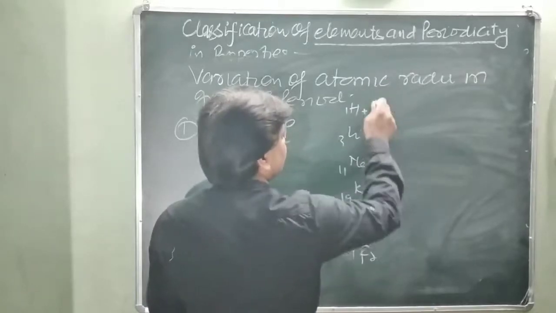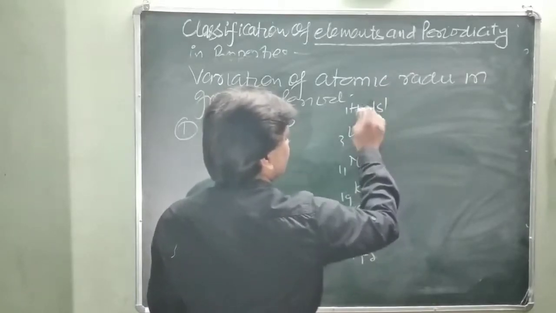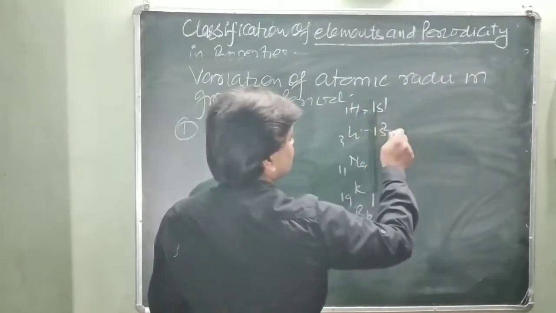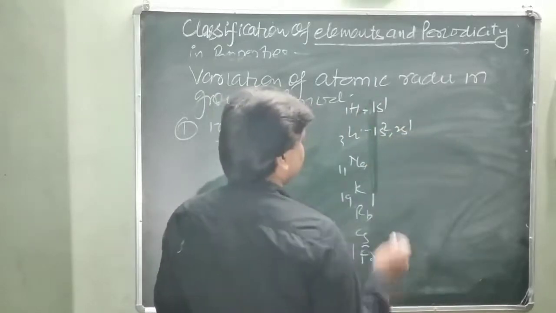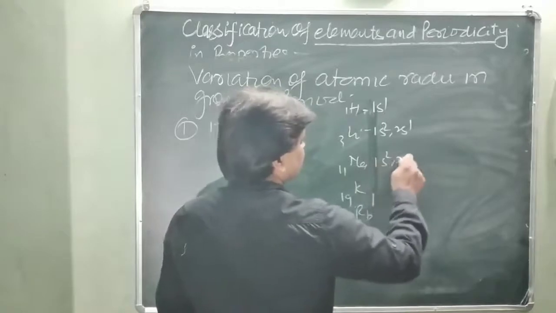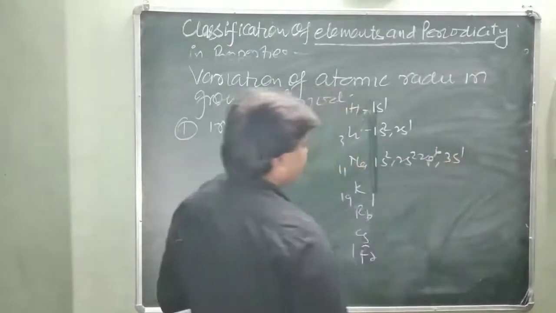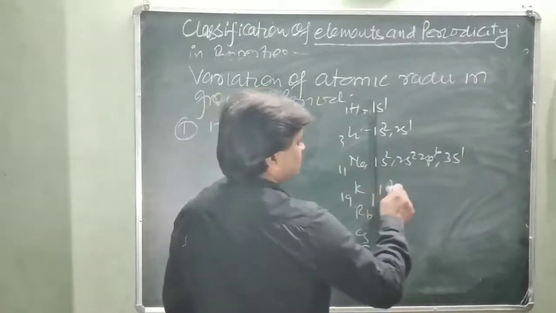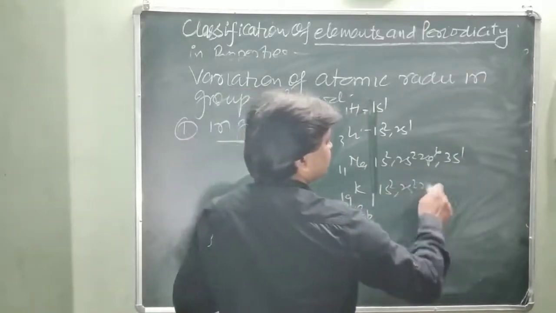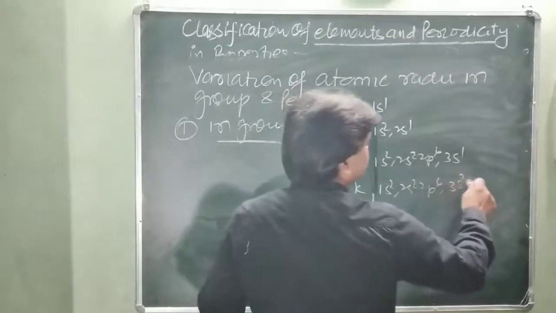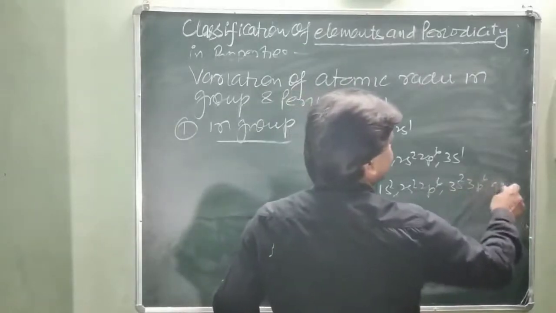You can write here 1s1, and now here 1s2, 2s1. Here 1s2, 2s2, 2p6, 3s1. Similarly in case of potassium, 1s2, 2s2, 2p6, 3s2, 3p6 and 4s1.